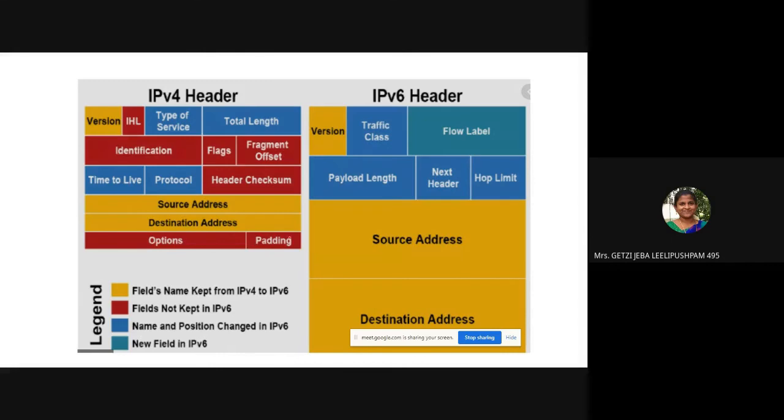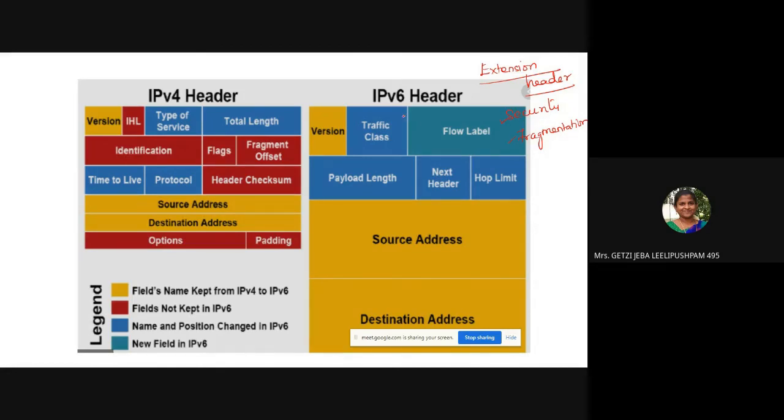And options and padding: there is no options field in IP version 6. If you need anything extra that IP has to do, you can include something called an extension header. I'll show you that also in the coming slides. So what are the extension headers? Security, fragmentation. In IP version 4, fragmentation is already there, but here it is added as an extra extension header. If you want to fragment, you include the fragmentation. Otherwise, the IP version 6 header will go as it is.